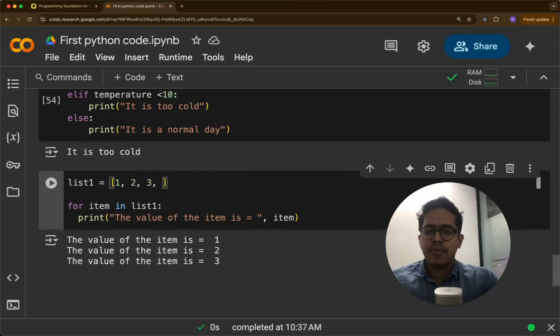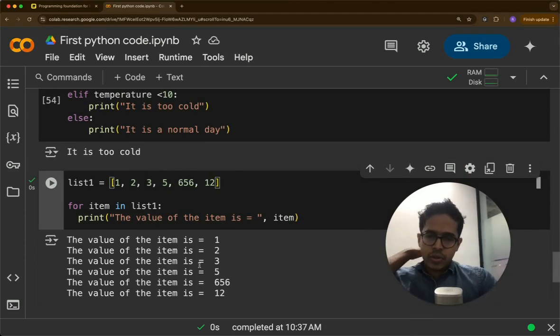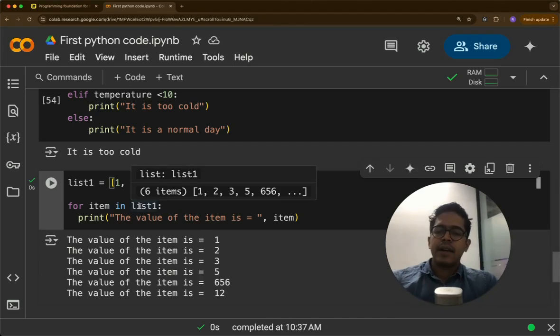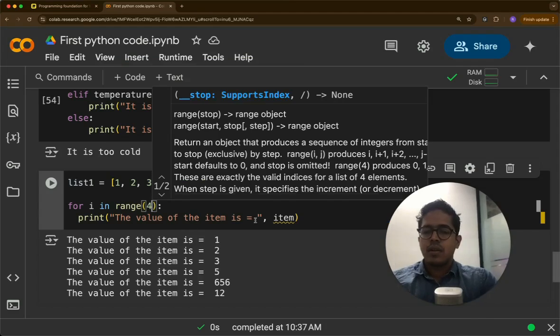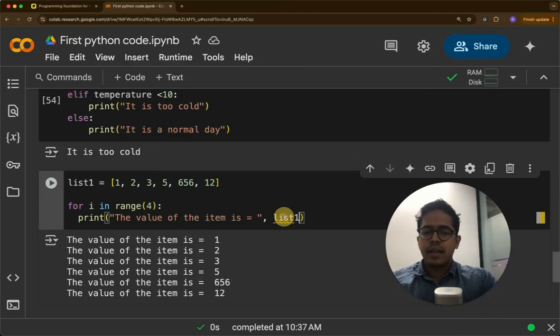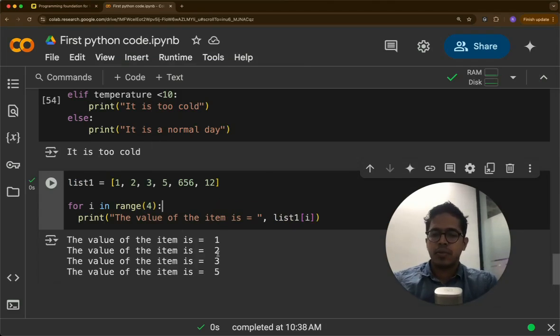What if we had 5, 5, 6, something like this? Then those will also get printed. So here you are iterating through each item in the list. What if you want to explicitly iterate 4 times? So for i in range of 4, then here you can say list1 of i. So here it will go from list1 of 0, 1, 2, 3. So list1 of 3 means it will print the 4th item.